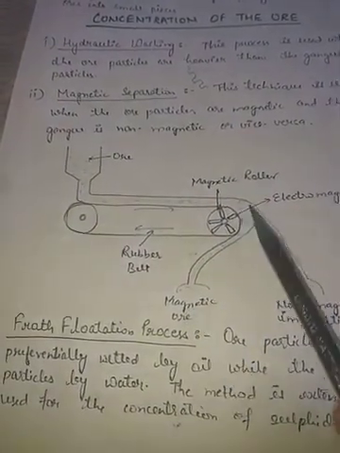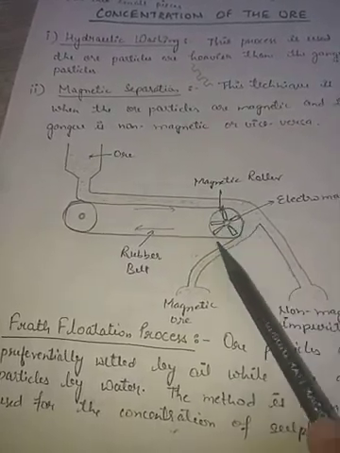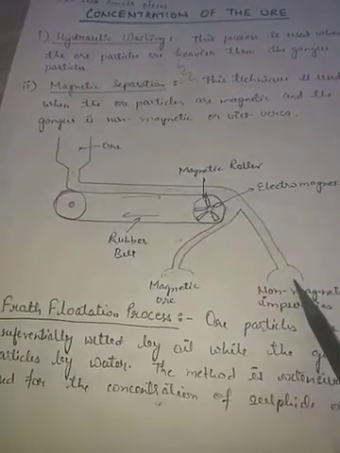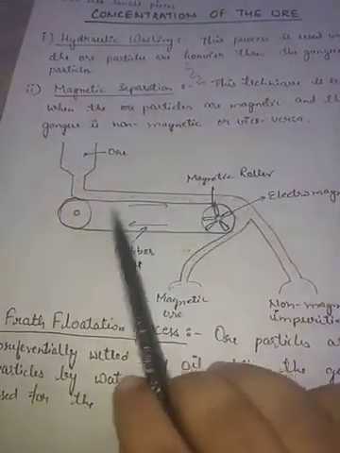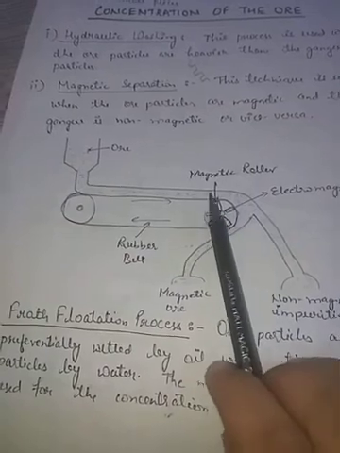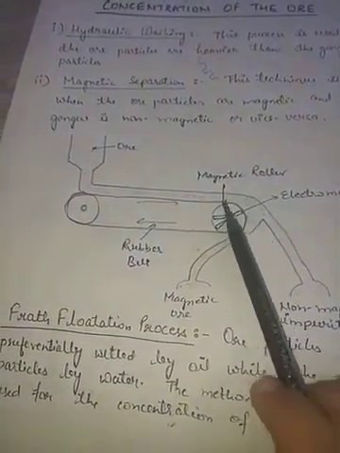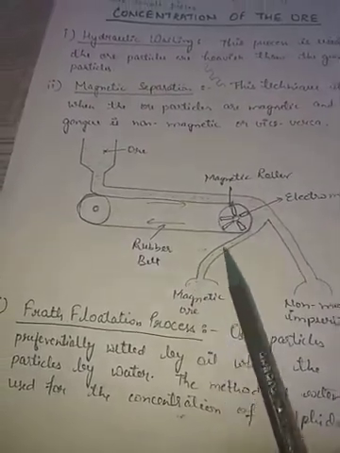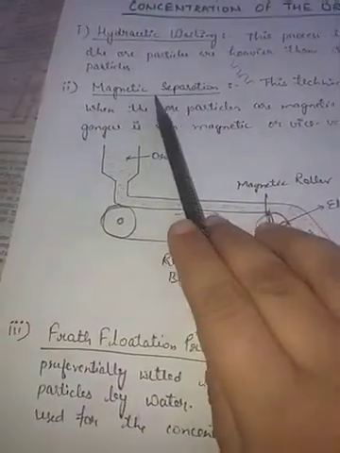Because the ore is magnetic, it will remain attached to this magnetic roller here, and the non-magnetic particles will collect here away from the rollers. Because it is rotating at a high speed, the non-magnetic gangue will be collected here, and the magnetic ore will remain attached to this magnetic roller and is collected here. So this is how we can separate the ore and the gangue particles by using magnetic separation.